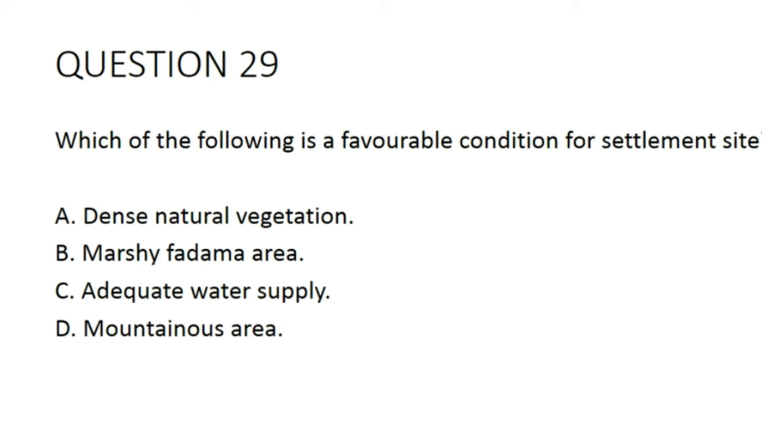29. Which of the following is a favorable condition for settlement sites? A. Dense natural vegetation, B. Marshy Fadama area, C. Adequate water supply, D. Mountainous area. The correct option is adequate water supply.